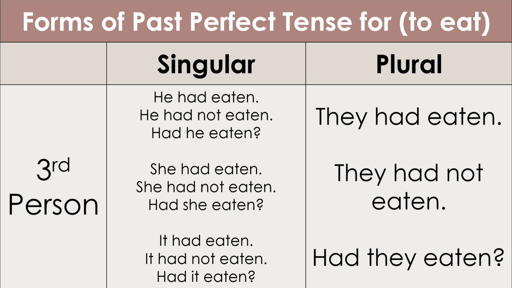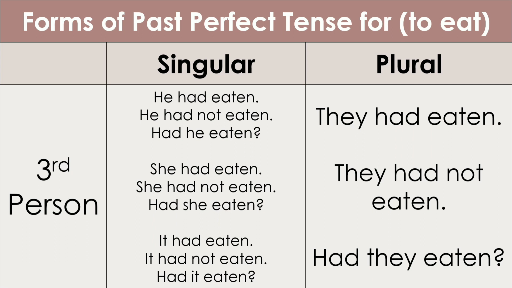The negative forms are he had not eaten, she had not eaten and it had not eaten. The interrogative forms are had he eaten, had she eaten and had it eaten. The plural forms are they had eaten, they had not eaten and had they eaten.